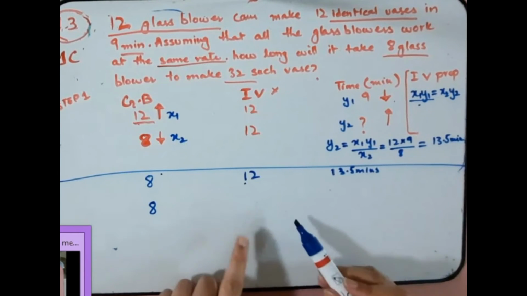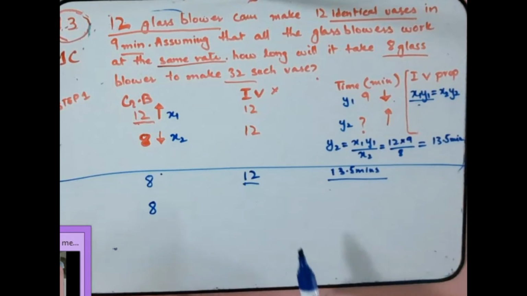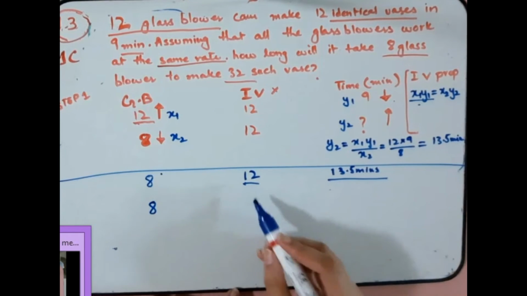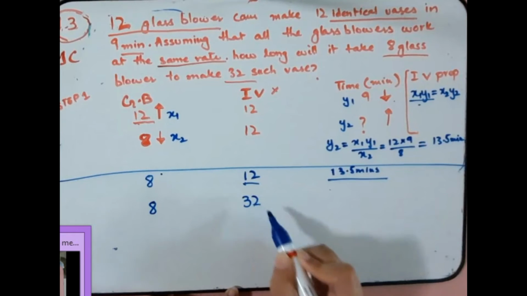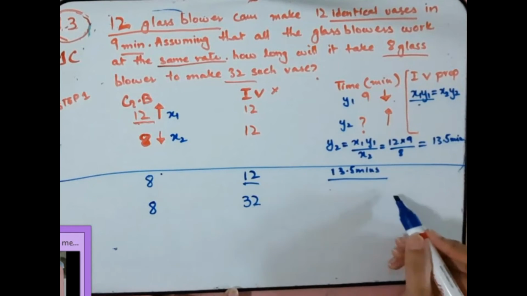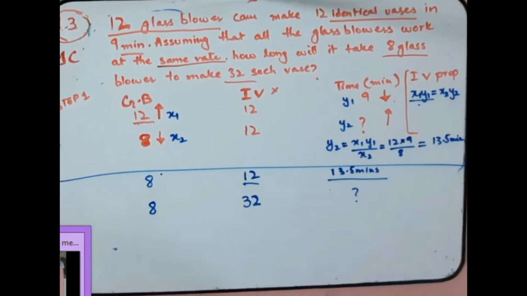Now we will deal with these two variables, time and number of vases. If we have to make 32 vases, how long will it take? Let's consider the relationship again.